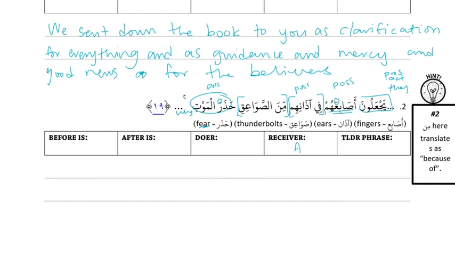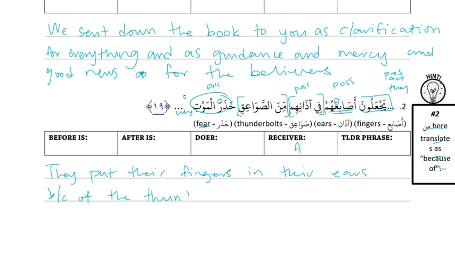Let's translate. So they make their fingers. They put their fingers. Okay, that's the only thing. Okay, they put their fingers in their ears. Min here translates as because of the thunderbolts. Yeah, because of the thunderbolts. حذر الموت. And then, out of fear of death.